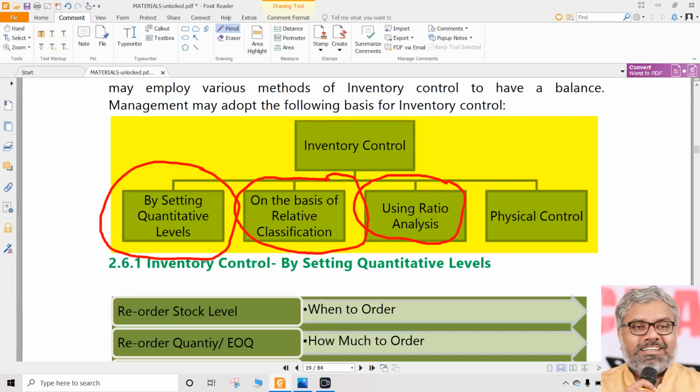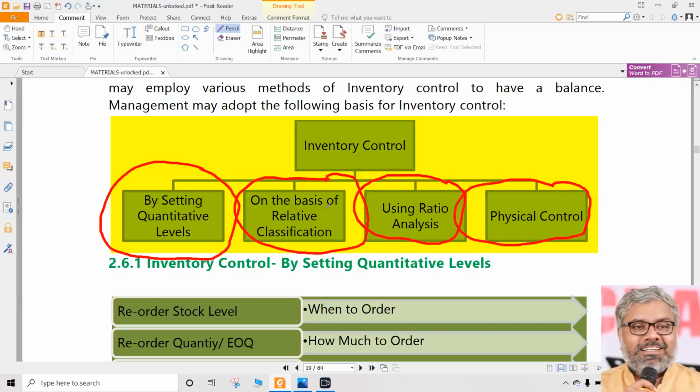How to balance that? By using ratio analysis, we can have an idea of indicators of where we are standing. If we are standing in a wrong direction, that can be changed by using ratio analysis. Such measures can be taken. Of course, the other one which is most practical in reality is the physical control.